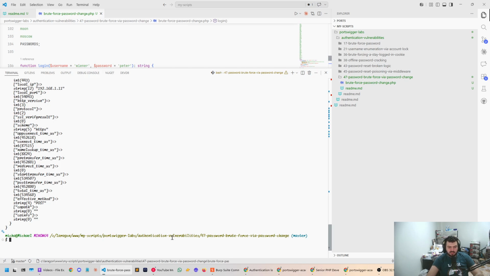Okay, so I do not see it here. Let's Google it. So curl get cookie of response PHP. Stack Overflow, good old Stack Overflow. I could use Claude, but I don't want to use tokens for this.